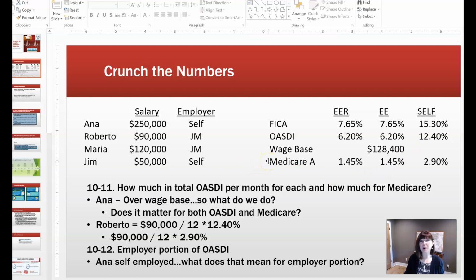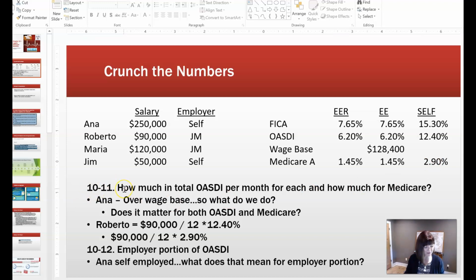And Medicare Part A, which you recall is required, it's compulsory, so that's why we're paying for it up front. So it's 1.45% of the taxable earnings of the individual, and that's paid by the employer, and the 1.45% by the employee. And if you're self-employed, it's the whole thing, so 2.9%.